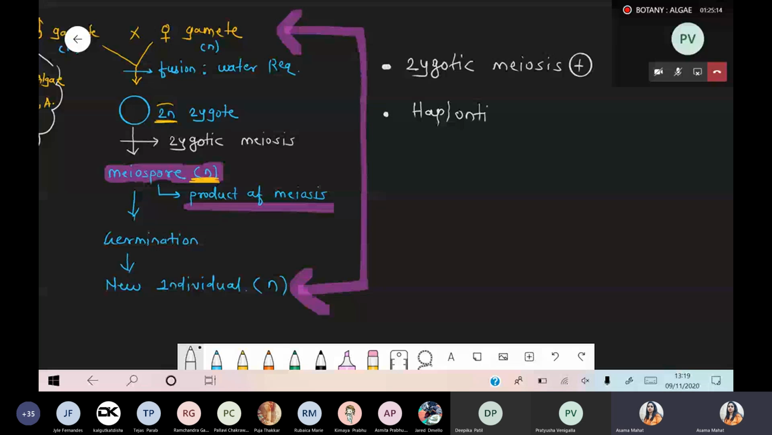Which life cycle is present? Haplontic life cycle. And what is the meaning of the haplontic life cycle? Except zygote, all these developmental stages of the algae are haploid in nature. We are writing that information. What is the meaning of haplontic cycle? Haplontic means we are talking about haploid, small n. Small n is represented by the word haplontic. So what is the meaning of haplontic life cycle? Except zygote, because zygote is only 2n. Except zygote. Okay.